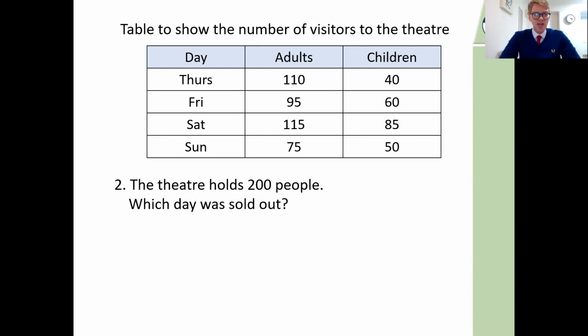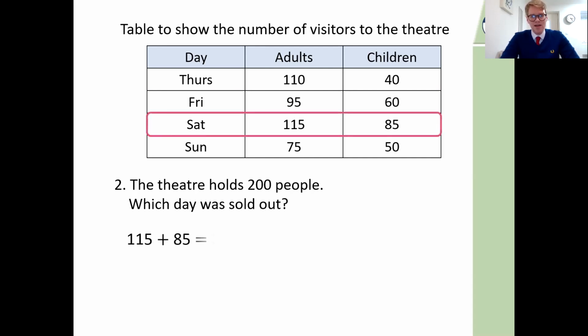So for this one, we're going to need to add up the adults and children on each day and see whether any of these total 200. Pause the video here, have a go at that. You can use whichever strategy you want. You can use a mental method if you want. You can use a written method. Find out for me which of these days had a sold out audience of 200.